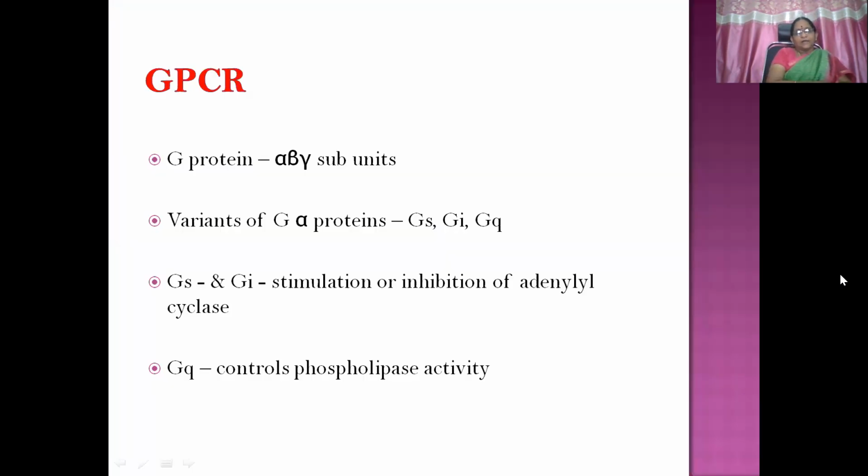So G protein has alpha, beta, gamma subunits. We have variants of G alpha proteins: G stimulatory, GS, G inhibitory, GI, and GQ, connected to phospholipase activity. GS and GI produce stimulation or inhibition of the adenylyl cyclase enzyme within the cell, whereas GQ controls phospholipase activity. So we have three subunits, don't get confused. Alpha, beta, gamma subunits, and G alpha proteins are again divided into three types, GS, GI, and GQ.